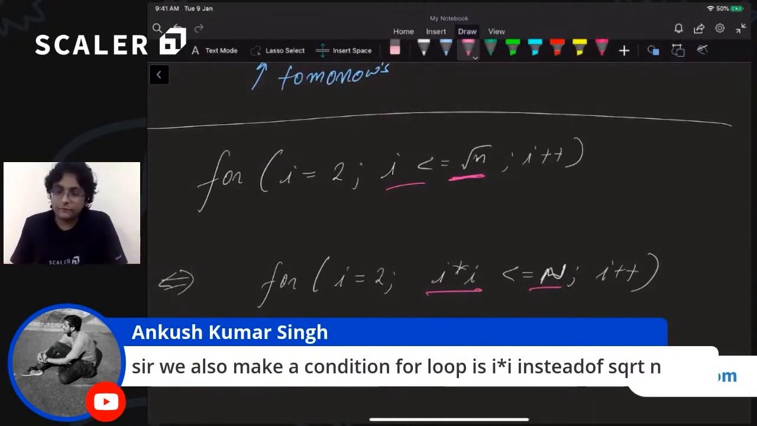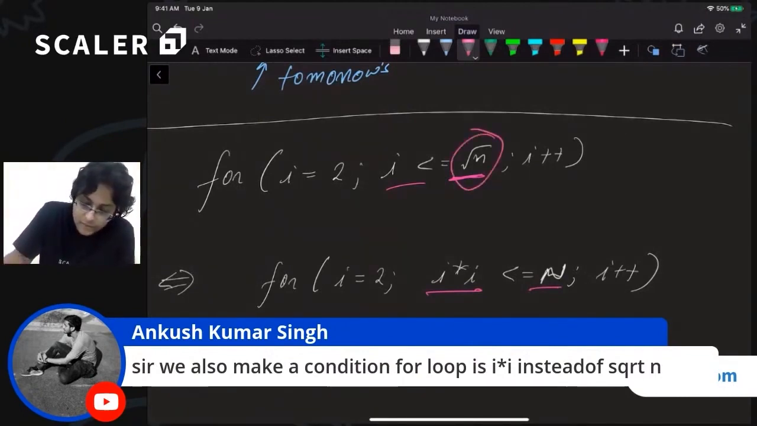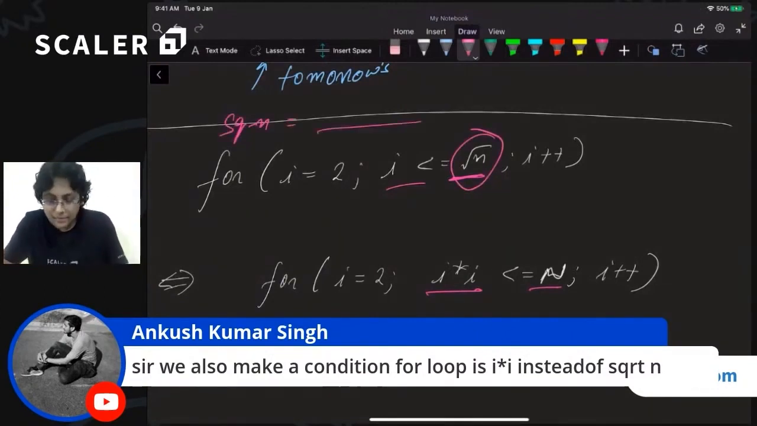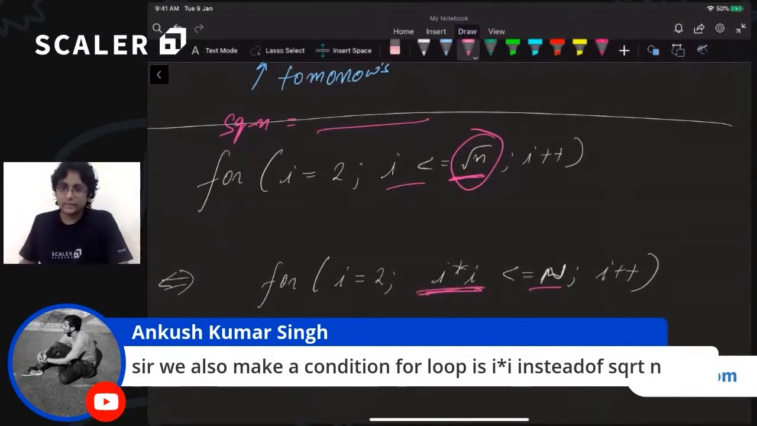And this is one more way that you can do it. If you were to do it the other way, you will have to pre-calculate the square root of n, using some sort of a math library, like math.sqrt(n). If you do not want to do that, you can simply use i times i is less than or equal to n.